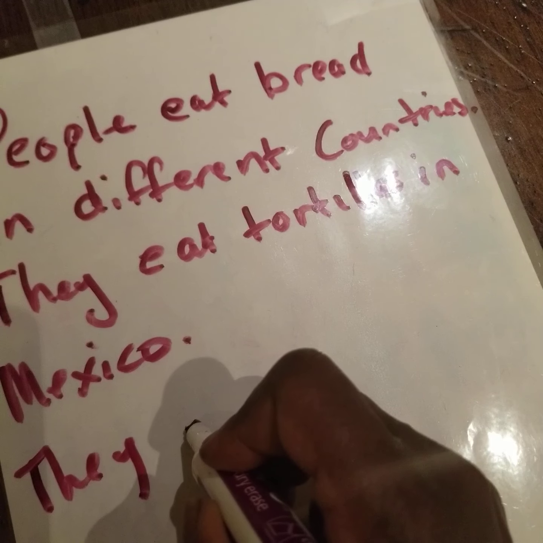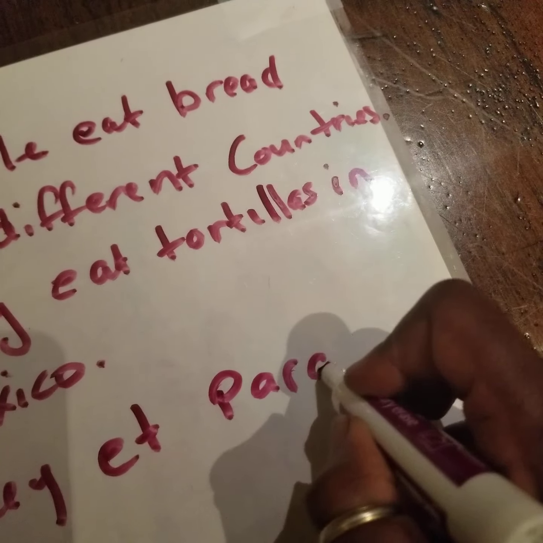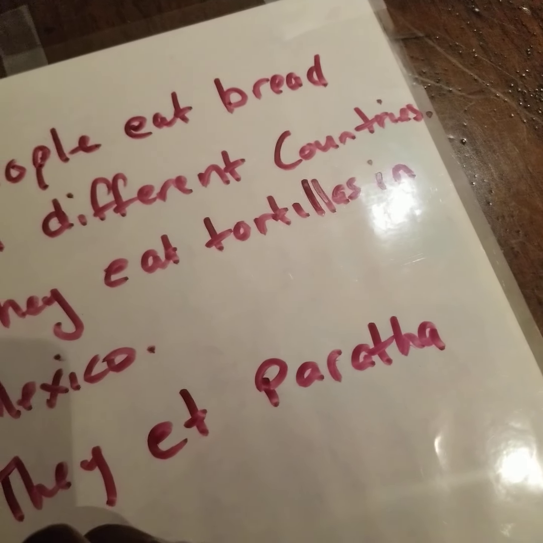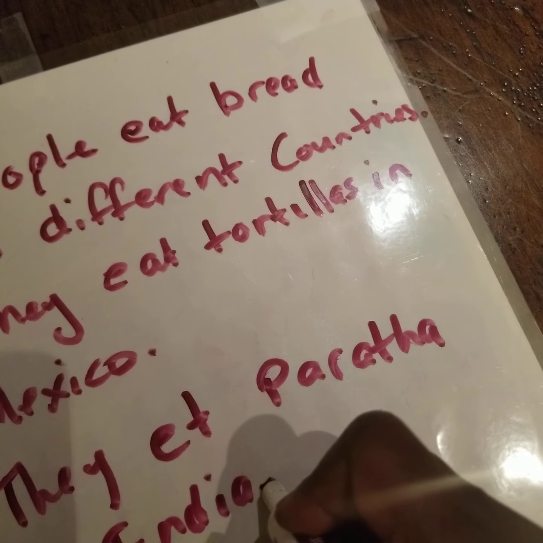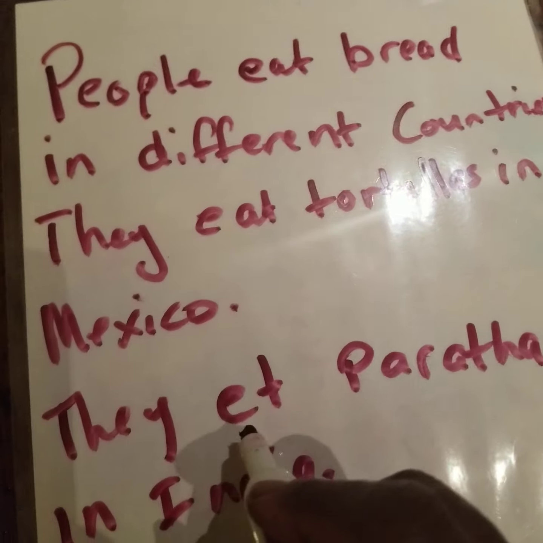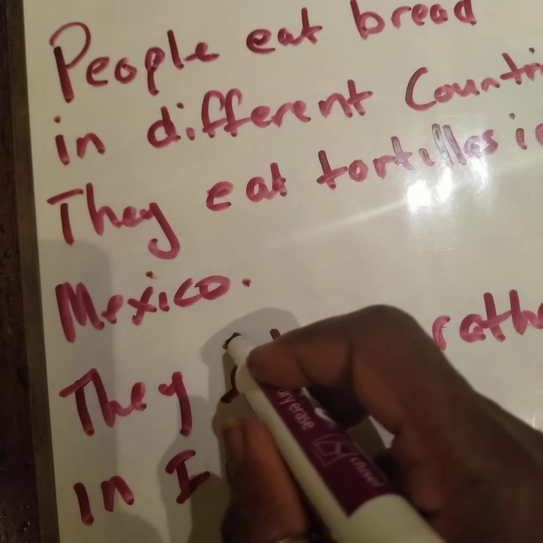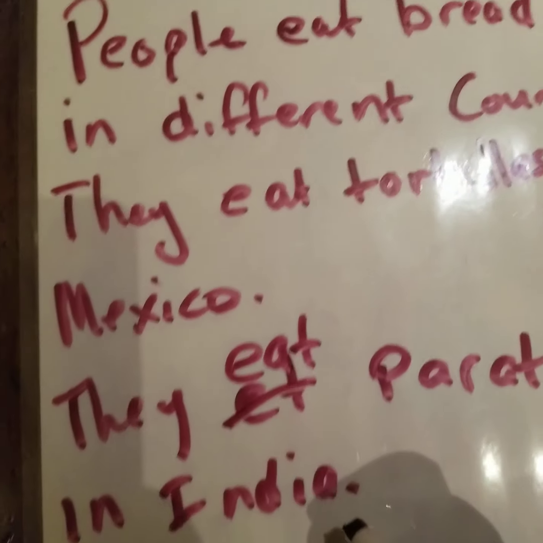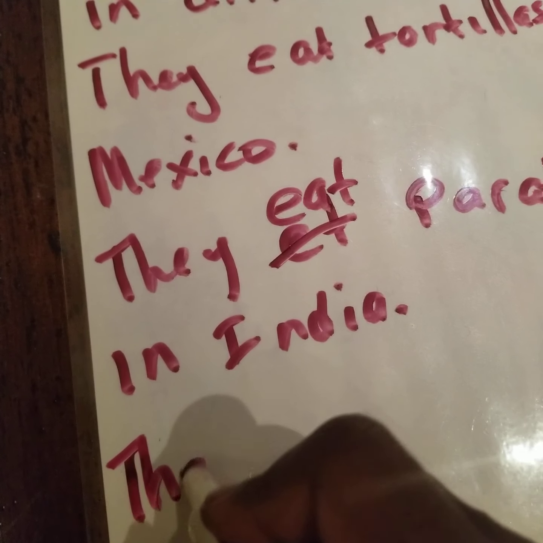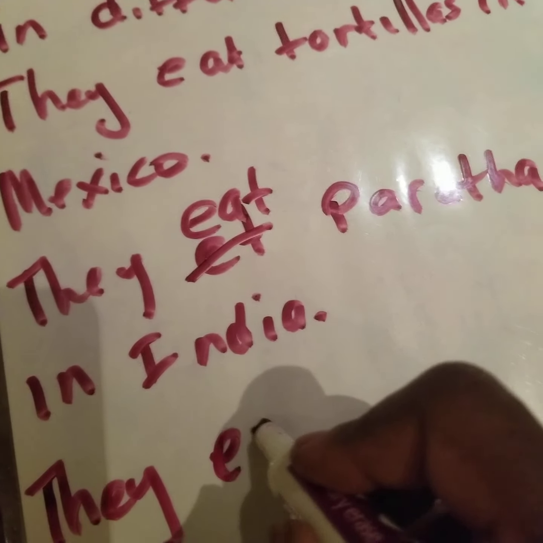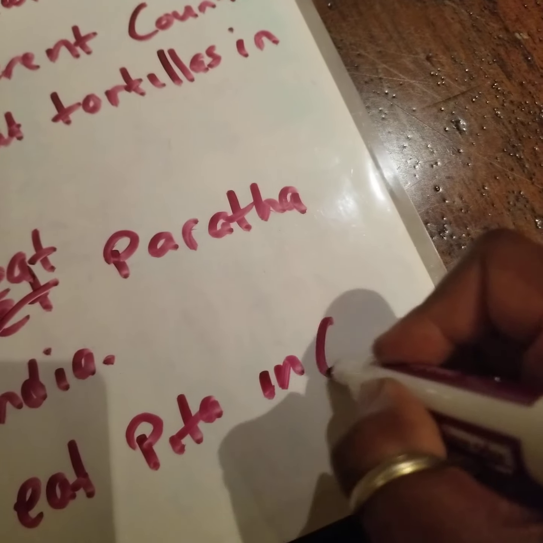They eat paratha in India. And I purposely spelled eat wrong here because I just wanted to show you that on a rough draft, you don't have to erase. You could just scratch out and make it right. Because again, you're going to write your final copy, and that's when you make all your changes. And they eat pita in Greece.